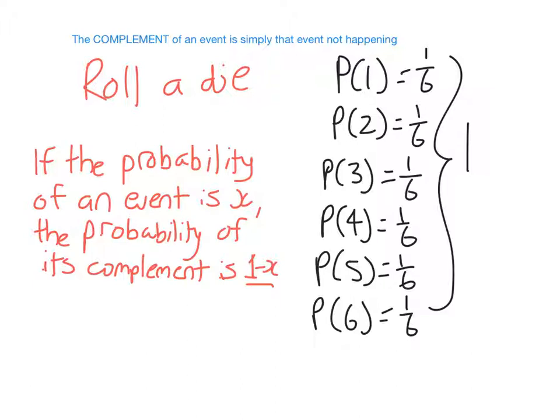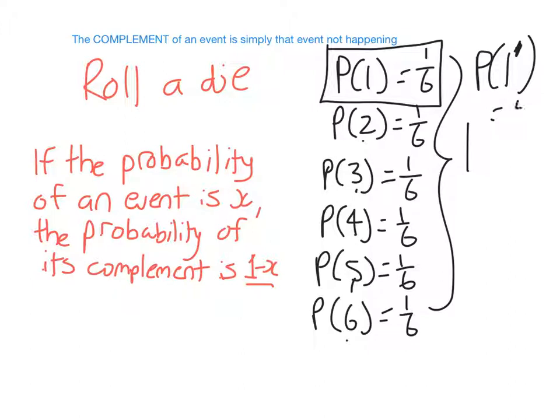So I know, for example, if I roll a normal die, the probability I get a 1 is 1/6. The complement of that event, I usually write with a dash there, which means not. The probability I don't get a 1, I could get a 2, 3, 4, 5, or 6. So there are 5 options out of the 6 total outcomes. 1/6 plus 5/6 equals 1. So the sum of the probability of an event and the probability of the event's complement is always 1. If I add the probability of an event happening and the probability the event doesn't happen, I always get 1.